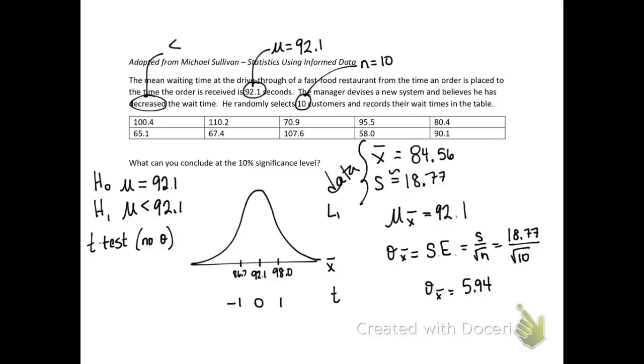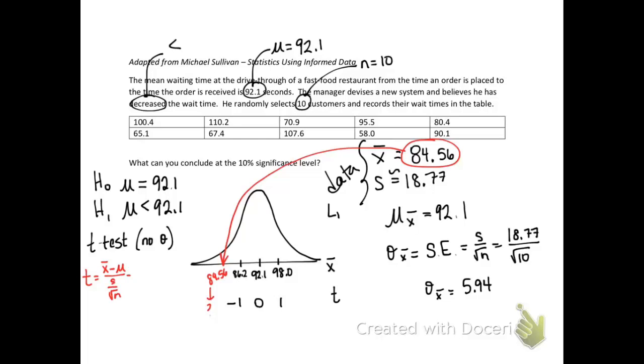So there's one standard deviation away from the mean. We want to see how far the new mean is from the old mean. So the new mean is 84.56. What is our test statistic? Is that unusual? It is less than our old mean, but is it significantly less? Is it statistically significant?